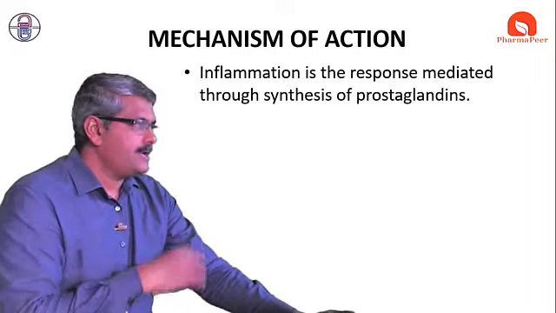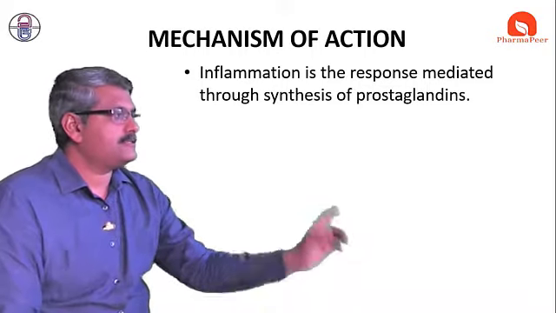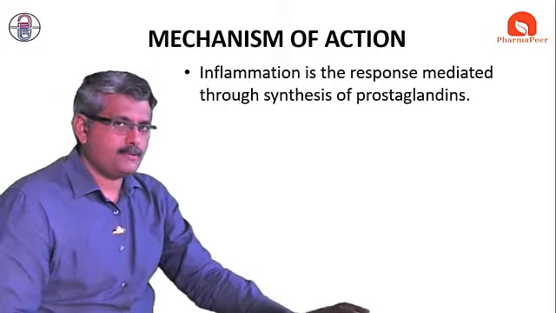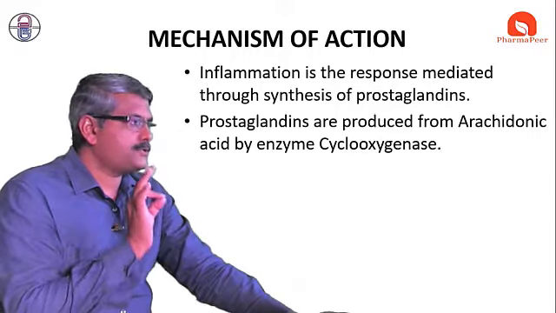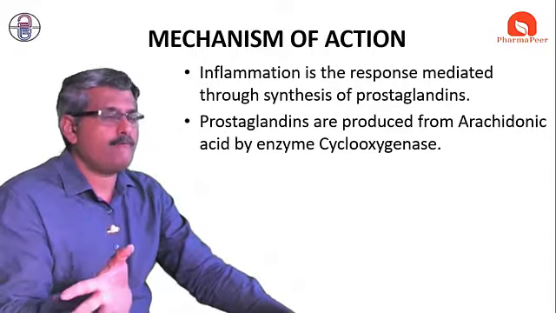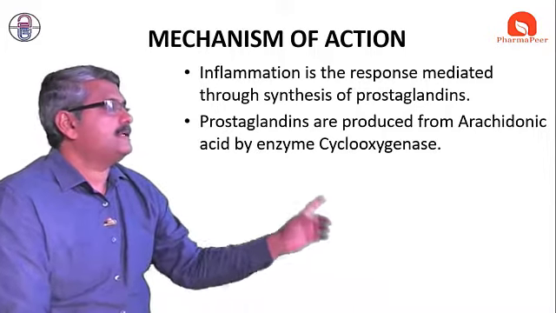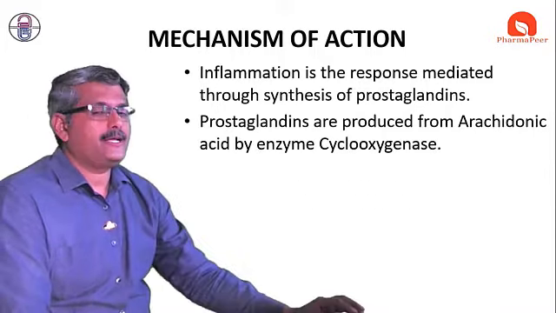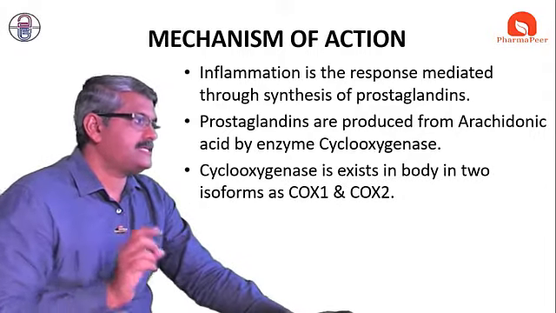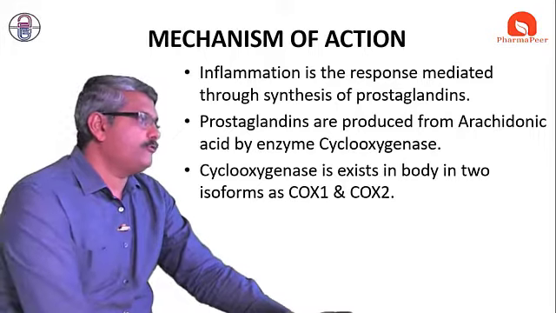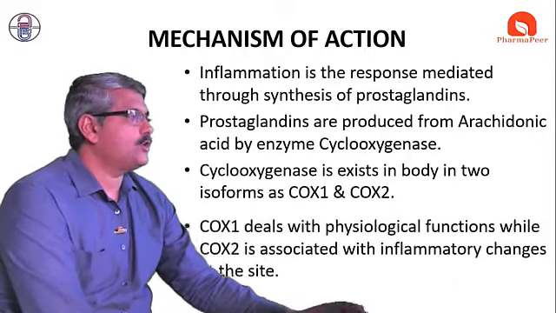It's very simple. Inflammation is a response mediated through one mediator that we call prostaglandin. Why is prostaglandin produced? Prostaglandins are produced from arachidonic acid. Who will prepare it? It is prepared by the enzyme cyclooxygenase. Cyclooxygenase exists in the body in two forms, that is cyclooxygenase 1, COX-1, and COX-2.